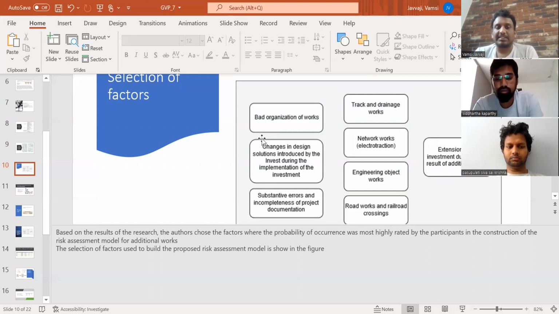Based on these results of the research, the author shows the factors whose probability of occurrence was not highly rated by the participants in the construction of the risk assessment model for additional work. The direction of factors used to build the proposed risk assessment model is discussed above now.